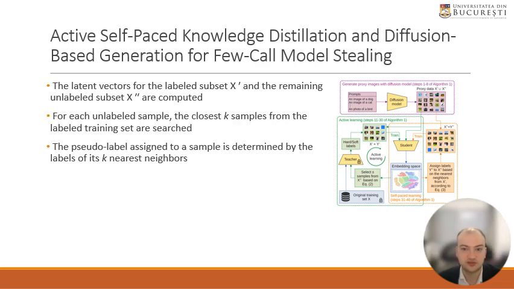After the student was trained with the labeled subset of the proxy data, we introduce a self-paced learning method to assign pseudo-labels to the remaining unlabeled samples. We employ a nearest neighbor algorithm in the latent space of the student, in which the closest samples are searched and a majority voting scheme on the labels is done. A filter is also applied in which the pseudo-label must be equal to the class which the sample was generated with. Finally, we further optimize the student with all the data.